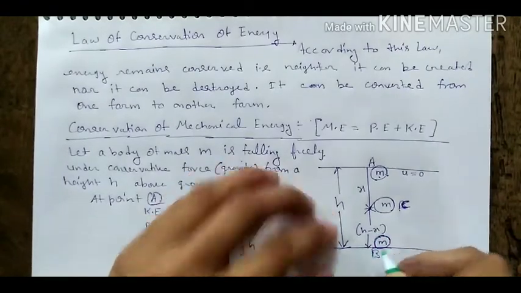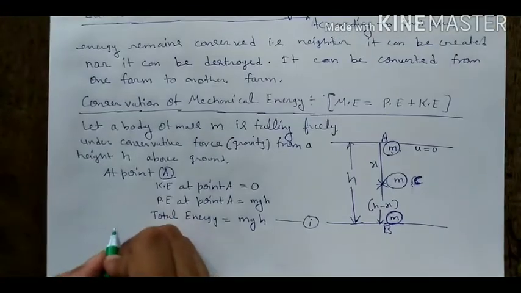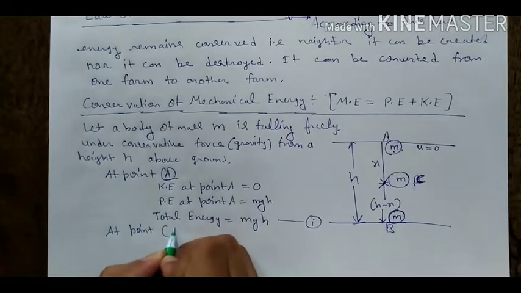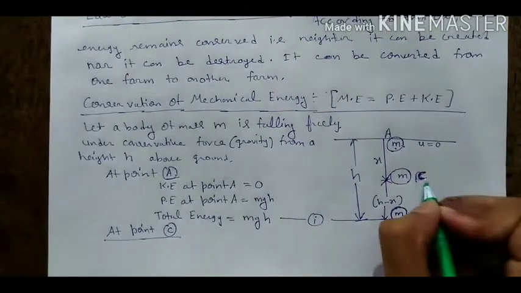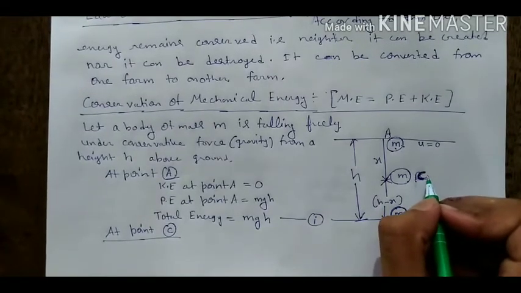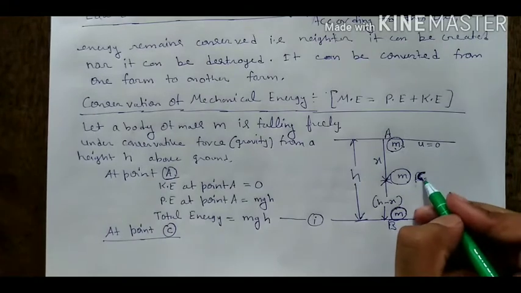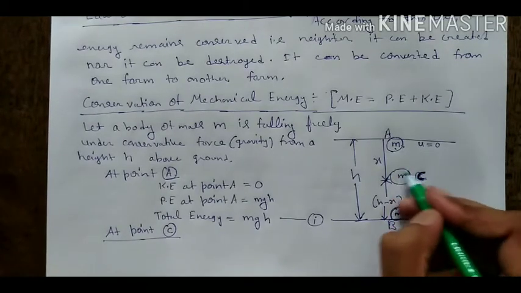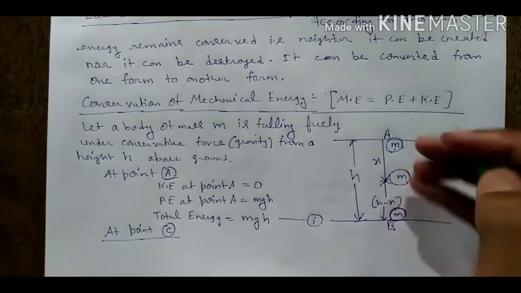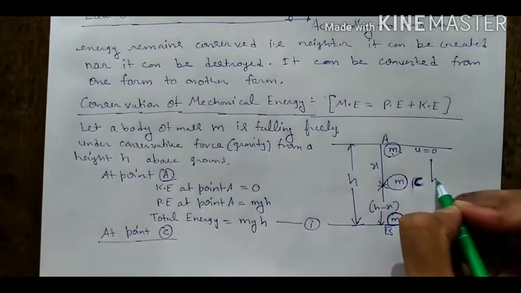Now at point C, we have to find the total energy. What is the velocity of this body? Suppose when we drop it in the downward direction, it has a velocity v1.